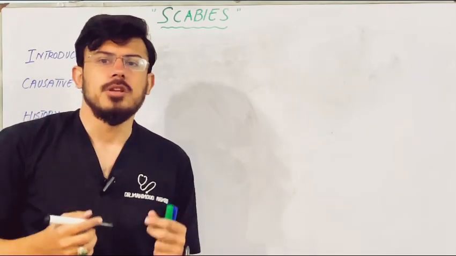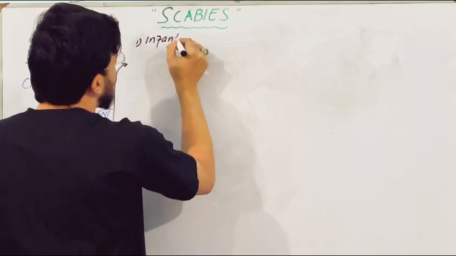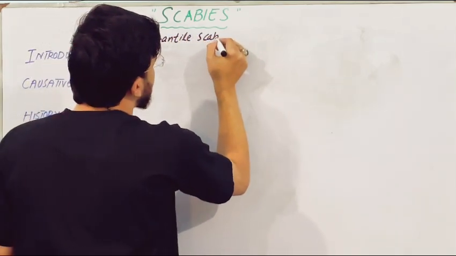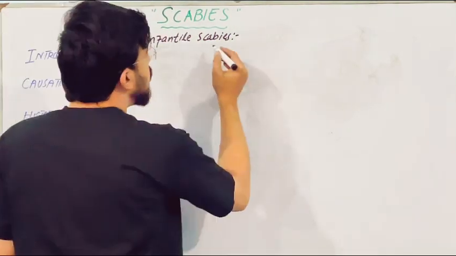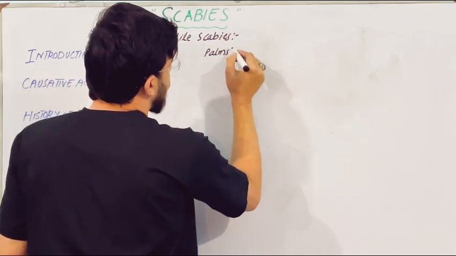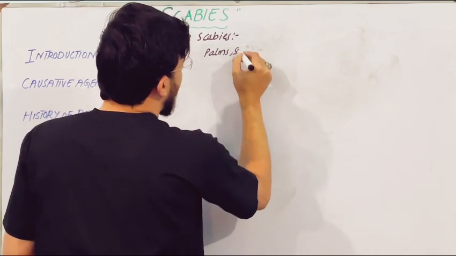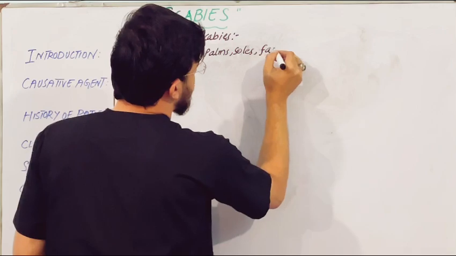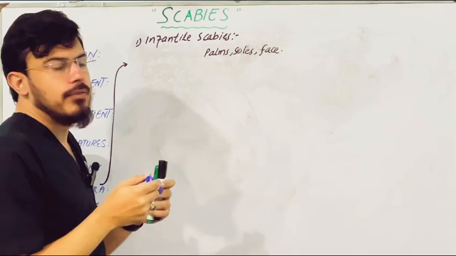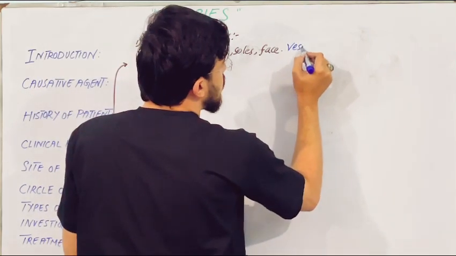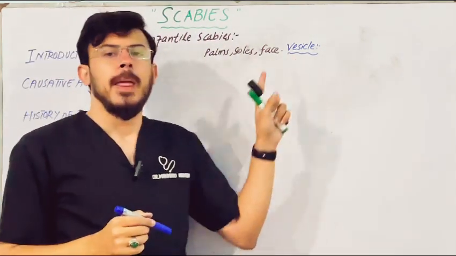Let's discuss the types of scabies. The first type is known as infantile scabies. Infantile scabies is a self-explanatory term. It is most common in infants, and usually it involves the palms and soles, and it also involves the face. Usually in infantile scabies, there is a specific pattern of lesion, that is vesicle. A vesicle is nothing but a raised lesion having fluid and having a diameter less than 10 mm.